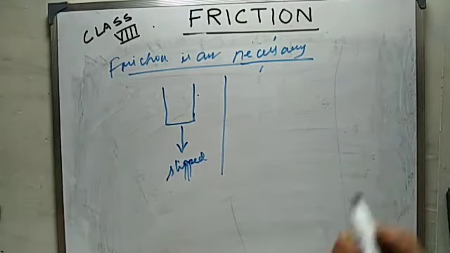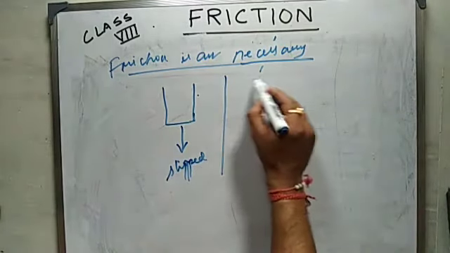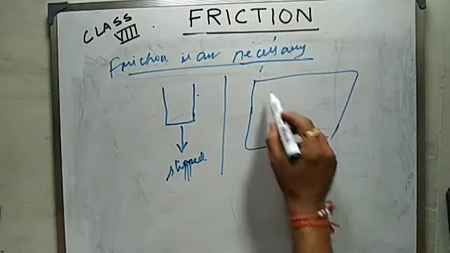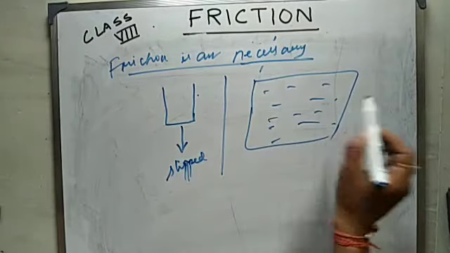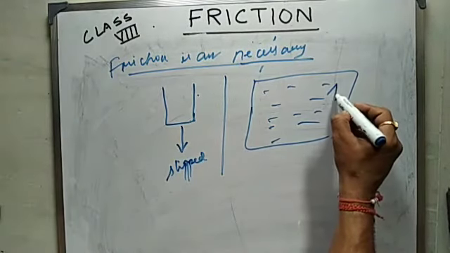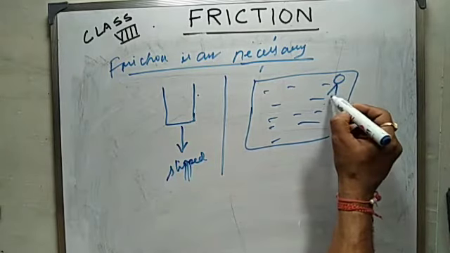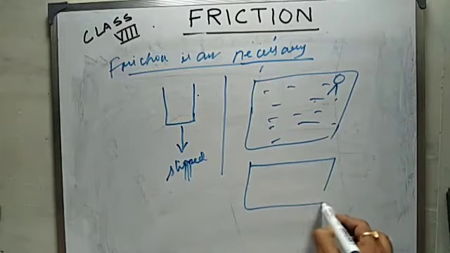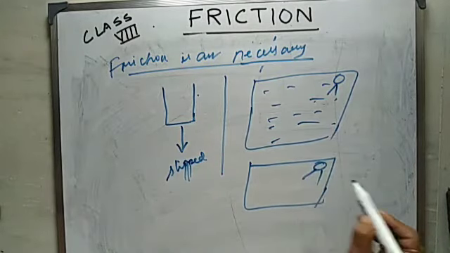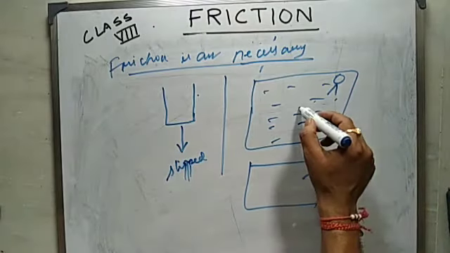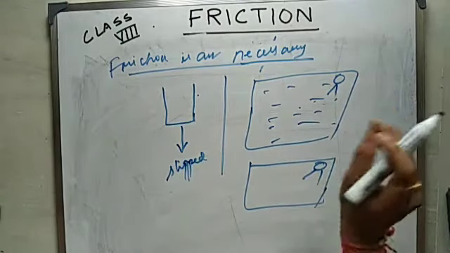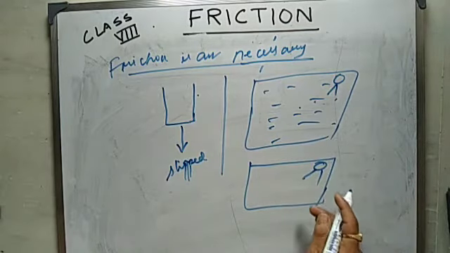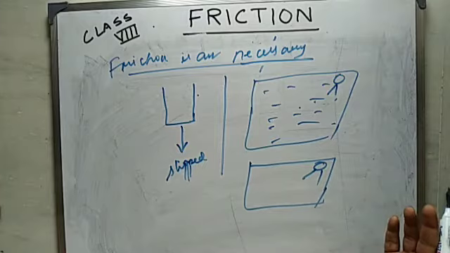I will give you one or two more examples. When you try to walk on a wet marble floor, say this is a marble floor and it is wet all around, you need to walk very cautiously. You put your steps very cautiously. Why? But on a rough surface, you walk very easily. Why? Because on wet surfaces, the friction is very less. Hence, you have to walk very cautiously. But on rough surfaces, you do not take care of this.